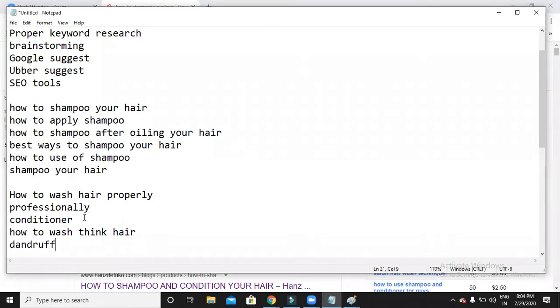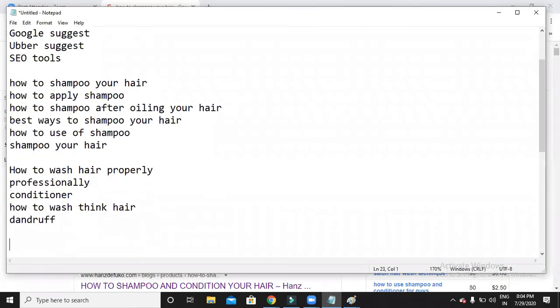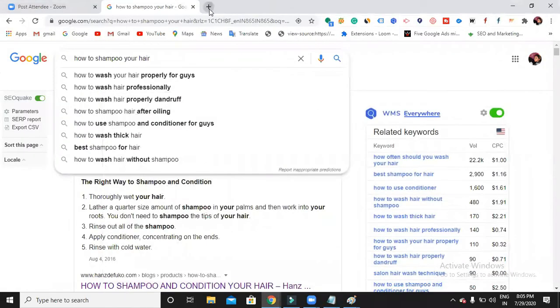So I have taken some help from Google, because I found that yes, many people are searching for these keywords also. Then the next step is Ubersuggest. Ubersuggest is a tool. Instead of this tool, you can use many other tools, but at the initial stage you can use Ubersuggest. Later, I'll show you the few SEO tools you can use. So let us use Ubersuggest now.